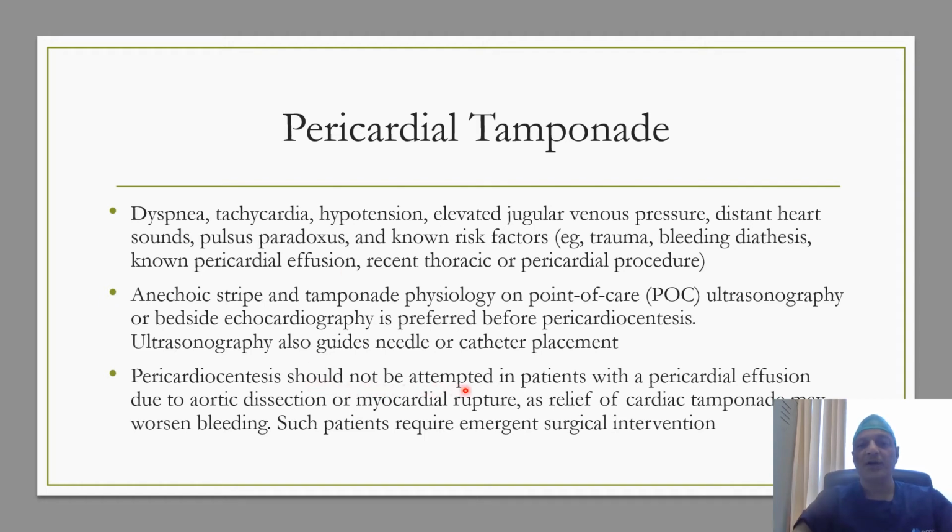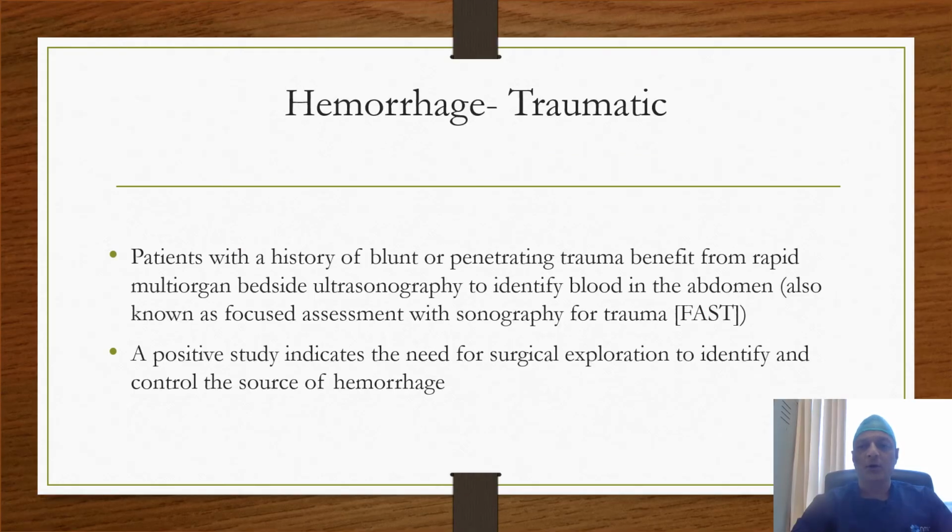Pericardiocentesis should not be attempted in patients with a pericardial effusion due to aortic dissection or myocardial rupture, as relief of the cardiac tamponade in such patients worsens the bleeding and such patients need emergent surgical intervention. The most likely cause of shock in a trauma patient is hemorrhage, and FAST scanning should be done in such patients, and a positive study indicates the need for surgical exploration to identify and control the source of hemorrhage.